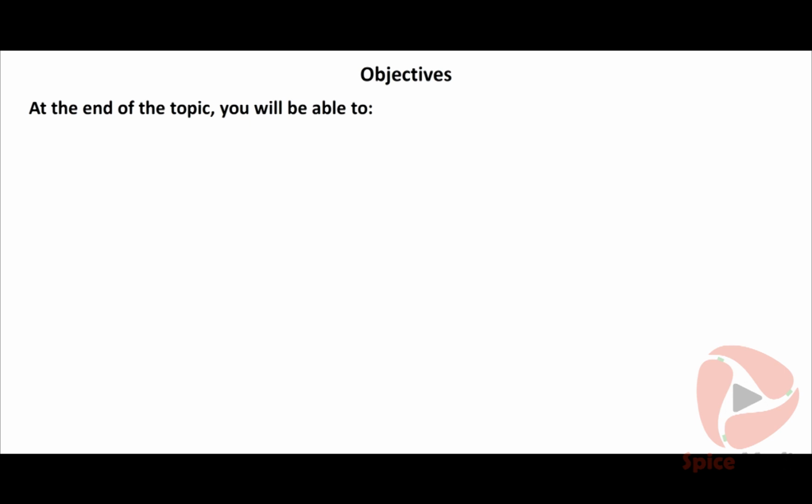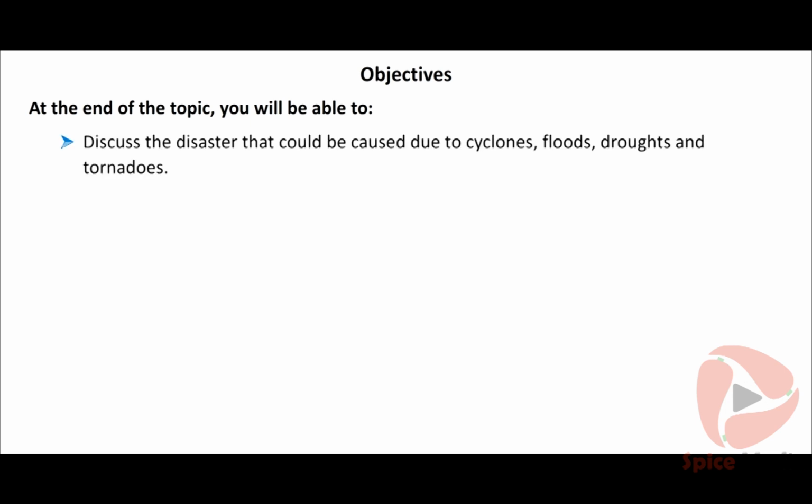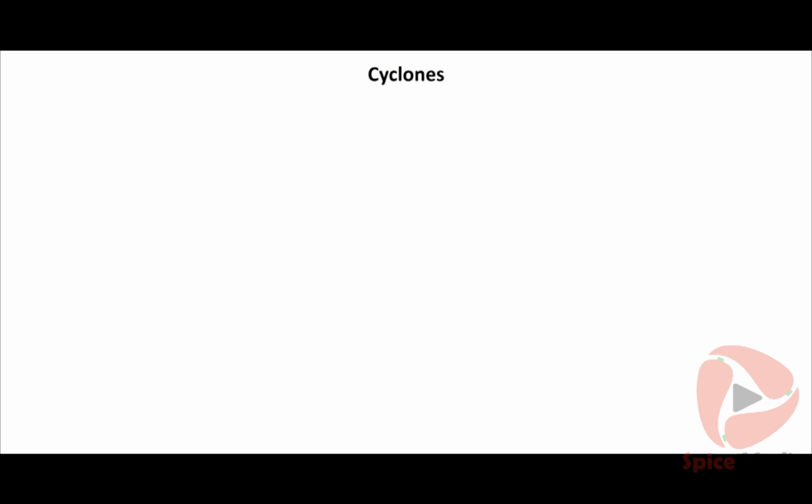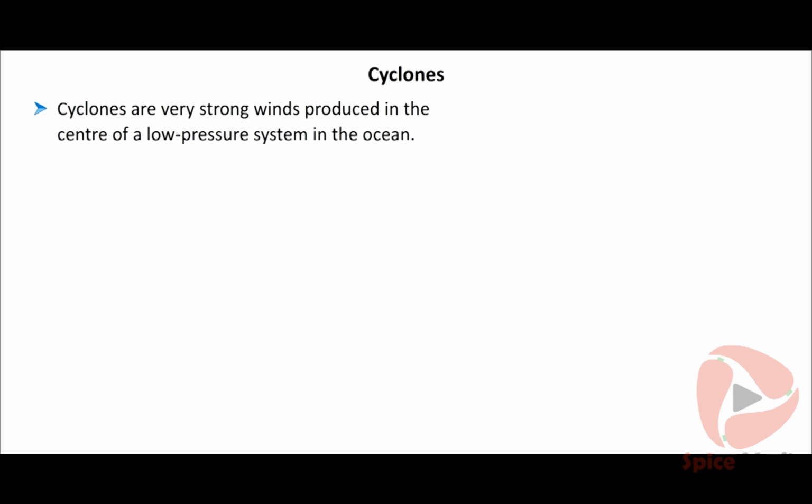At the end of the topic, you will be able to discuss the disaster that could be caused due to cyclones, floods, droughts, and tornadoes, understand the measures that have to be taken to mitigate them, sum up the essential aspects of disaster management. Cyclones. Cyclones are very strong winds produced in the center of a low-pressure system in the ocean.